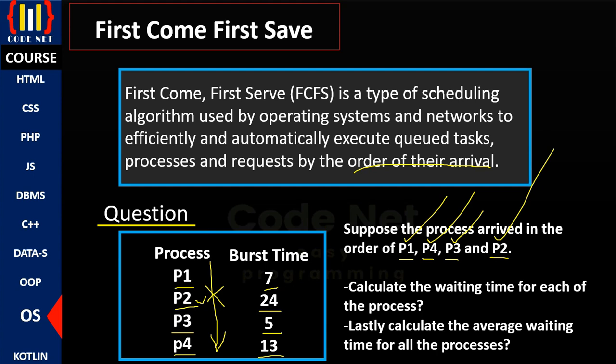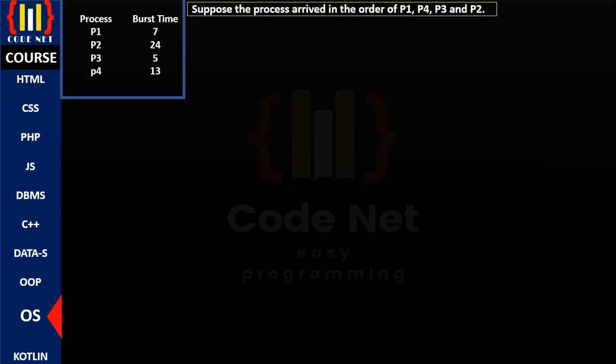So to answer this question, we'll first see and understand how we can translate the same question into a Gantt chart. Of course, I've just copied here the processes and also their respective burst times. Burst time, don't forget from our basics in the previous video, is simply the total time that the CPU will take to process the processes that are here. So suppose the arrival is process 1, process 4, process 3, process 2. We need to present this information in a Gantt chart.